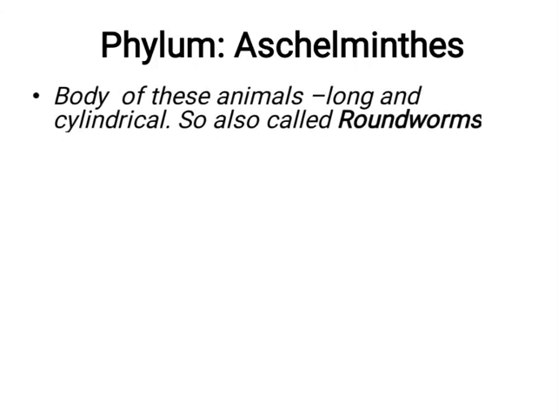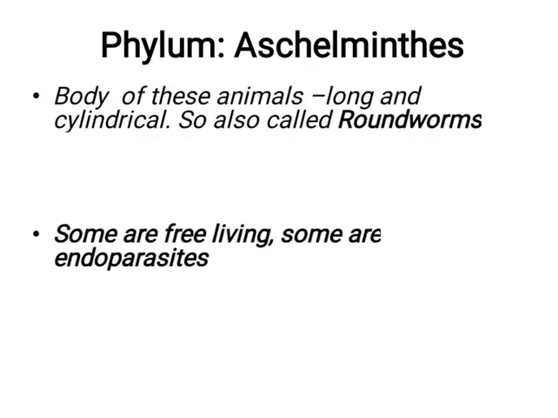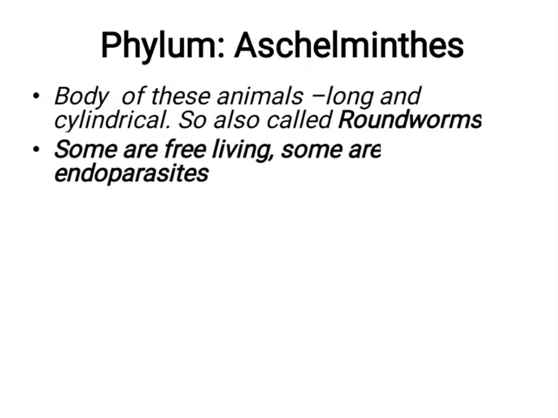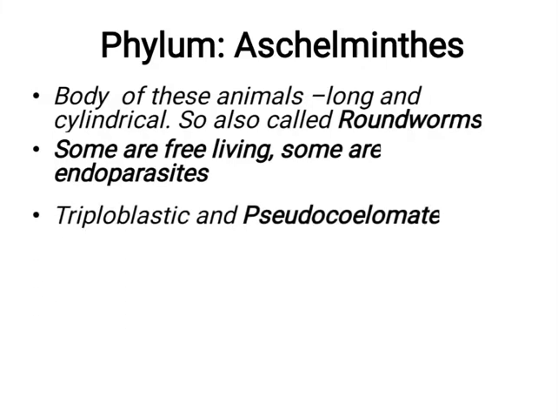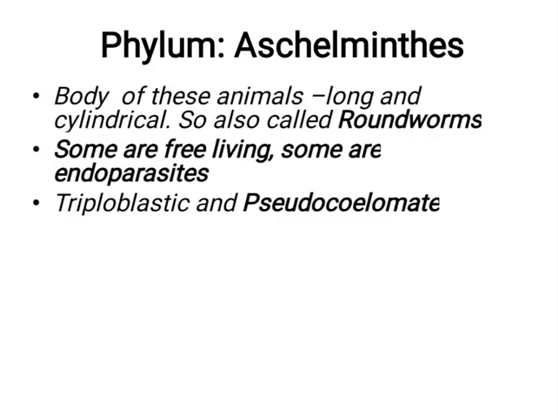Body of these animals is long and cylindrical, so they are also called roundworms. Some are free living and some are again endoparasites. Triploblastic, made up of 3 layers: endo, meso and ectoderm. And pseudocoelomates. See, slowly the animals are evolving into the higher forms. So slowly this particular phylum has developed a pseudo, or artificial, coelom, that is a body cavity.